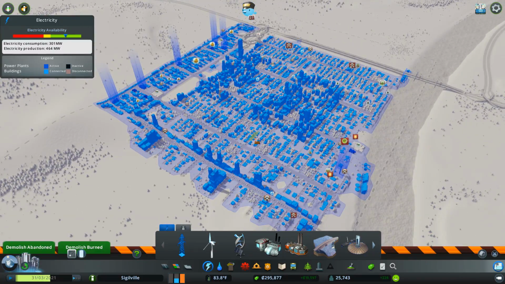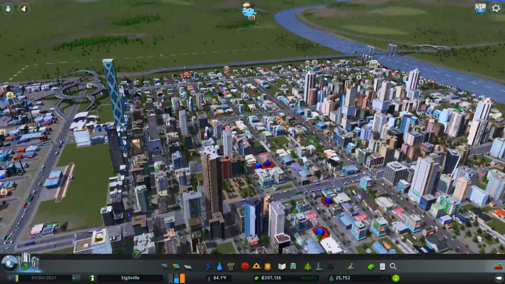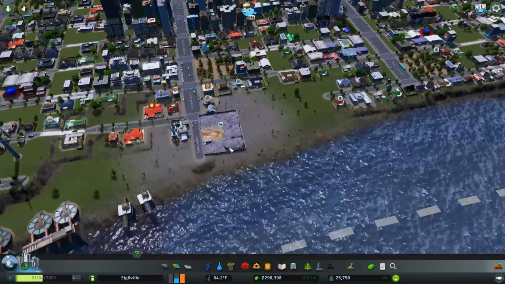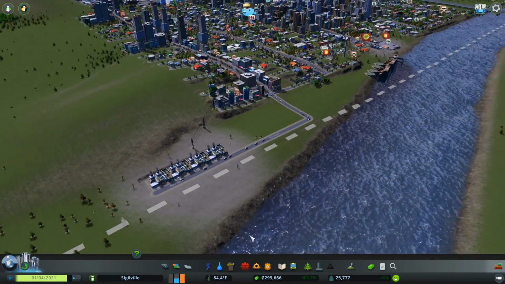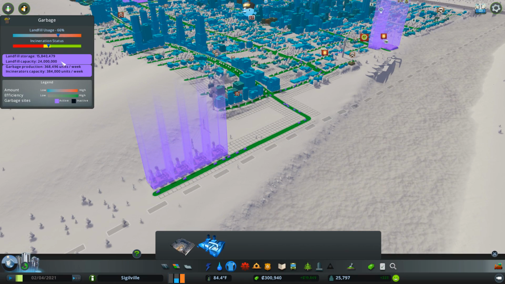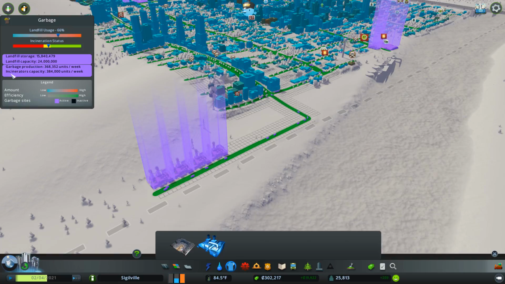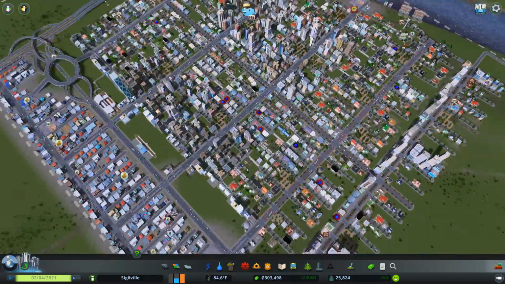So we've had a slight issue off camera, which I hopefully have sorted. Yes, we had a huge trash problem. I have put in a ton of incinerators. So we've got one here that this is emptying into. I've got four down here because I was looking at this figure along here. Garbage production 368,000 odd. Incinerator capacity now 384. So that's good. They can get in and out.